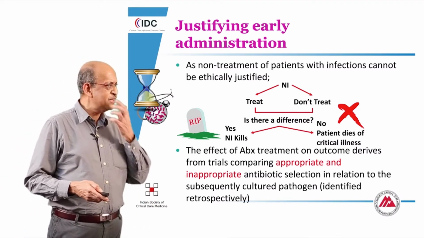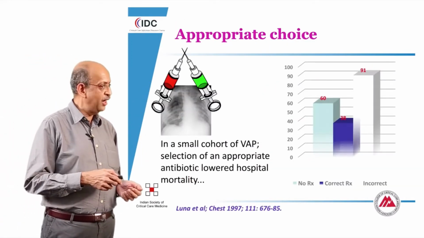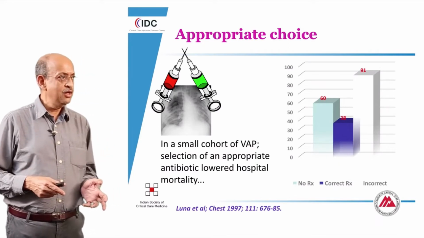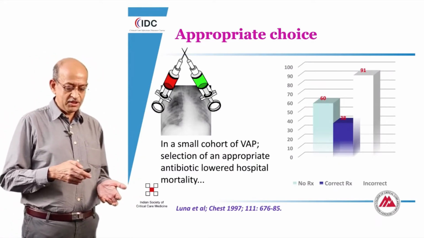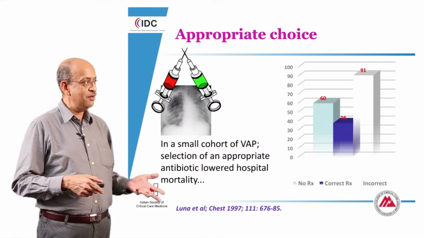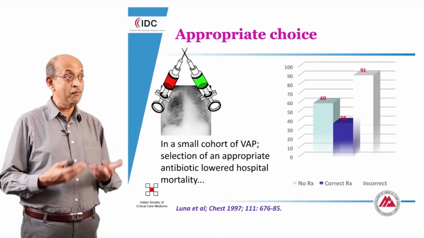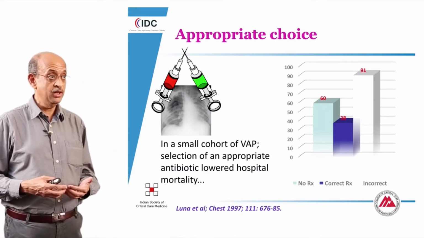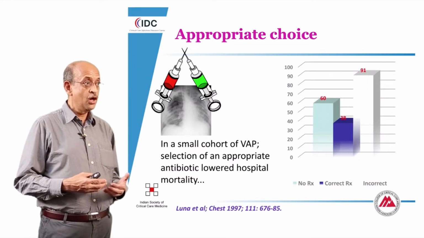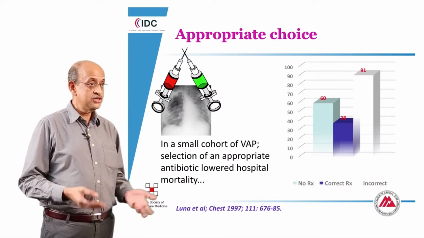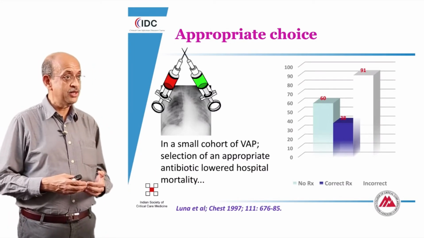And these studies are typically like the one I will demonstrate over here, the famous study by Luna way back in 1997, where he looked at patients with ventilator-associated pneumonia, and he demonstrated that if they were not given antibiotics, they had a certain mortality, which was reduced by an appropriate antibiotic that was administered. And in situations where an incorrect antibiotic was administered, the outcomes were considerably worse, seeming to imply that appropriateness and the selection of the right antibiotic is relevant.